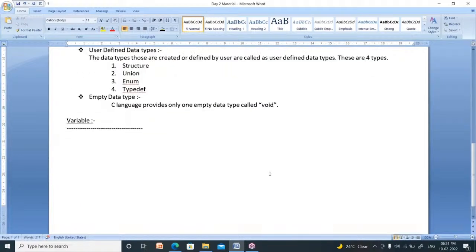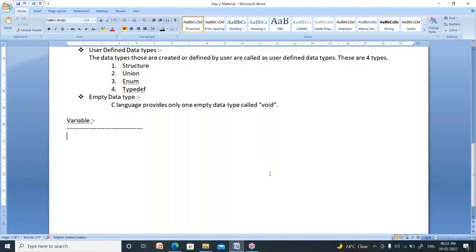Now see, whenever you go to college, you will take a bag. What is a bag? A bag is nothing but a container to store your books. You may take a water bottle. What is the use of a water bottle? A water bottle is used to store some water. You can take a lunch box. What is the use of a lunch box? You can store your lunch or your snacks.